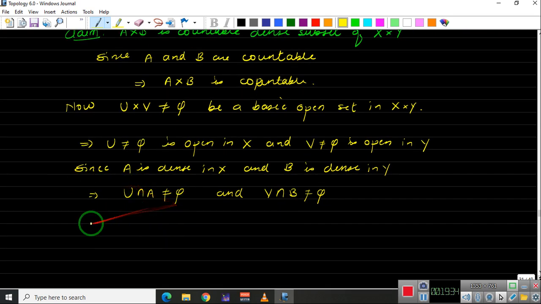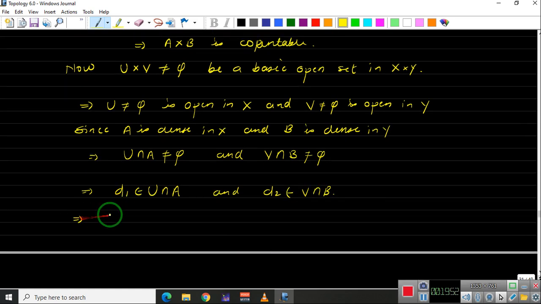Okay, so since this is non-empty, let us take some element from here. So t1 belongs to U intersection A, and let us take t2 belongs to V intersection B. So this implies, if you take the product, (t1, t2) belongs to U cross V intersection with A cross B, and hence this is a basic open set.